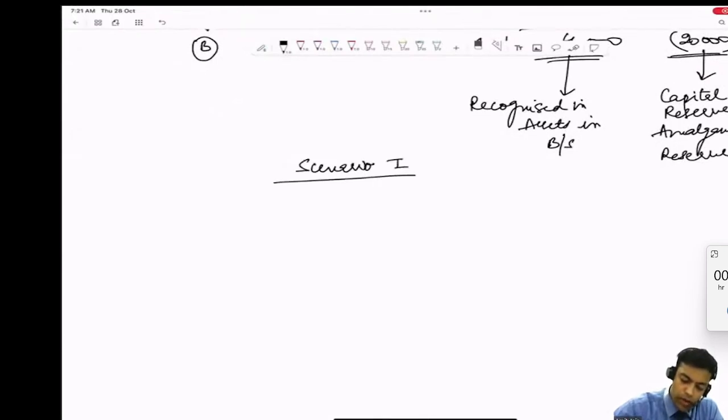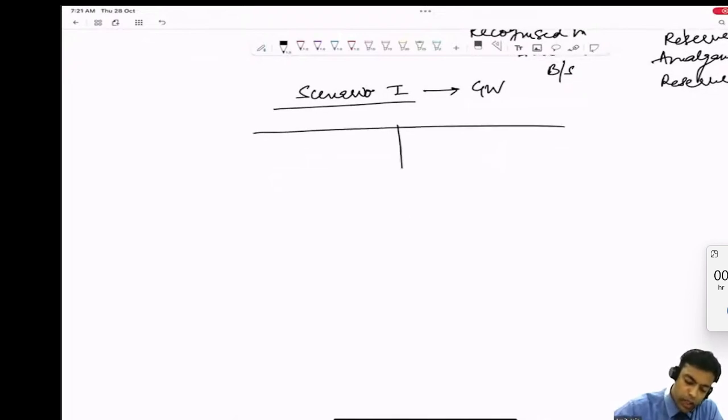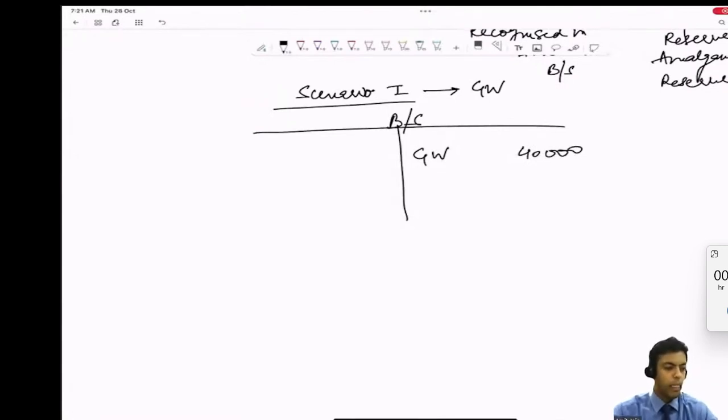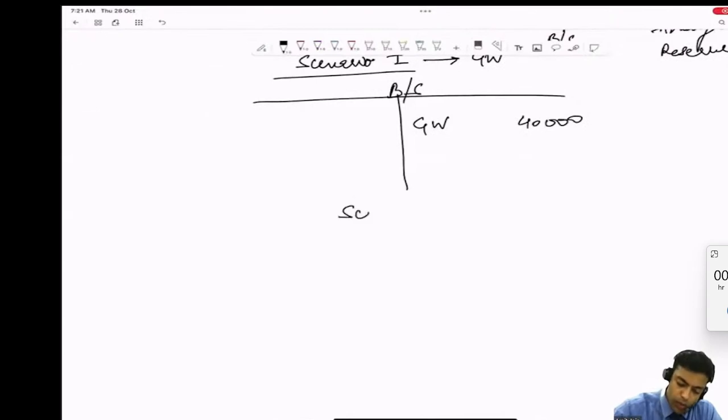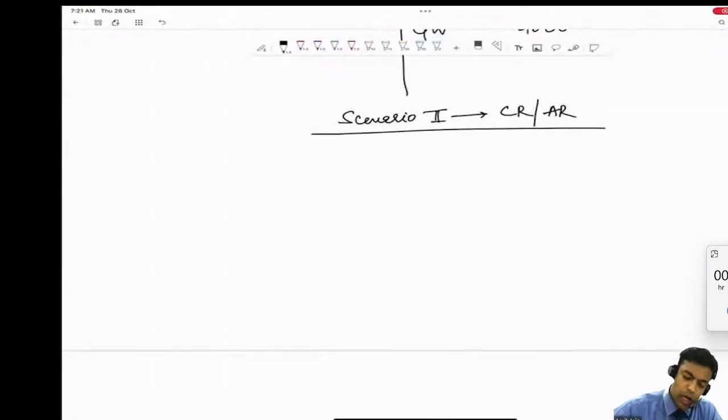Scenario 1: if it is a case of goodwill, how do we present it in my balance sheet? This is the balance sheet. I will mention goodwill here of rupees 40,000. What about scenario number two, which is a capital reserve or amalgamation reserve? How should I present it here?